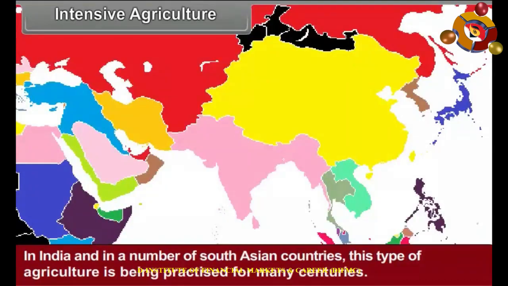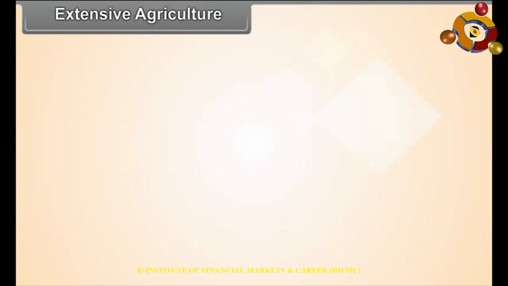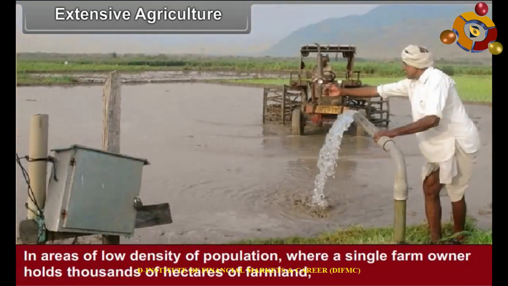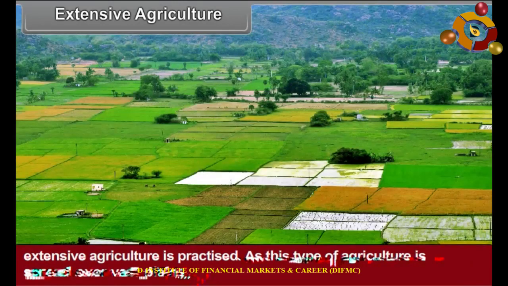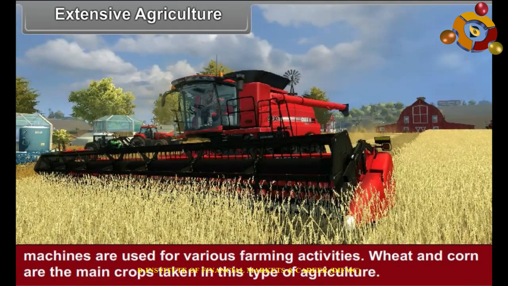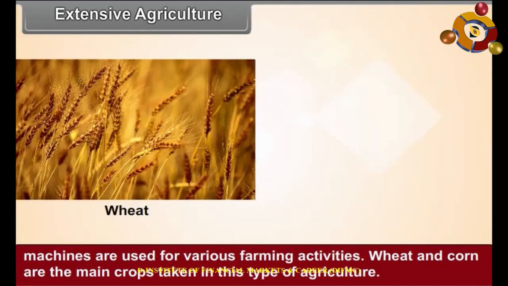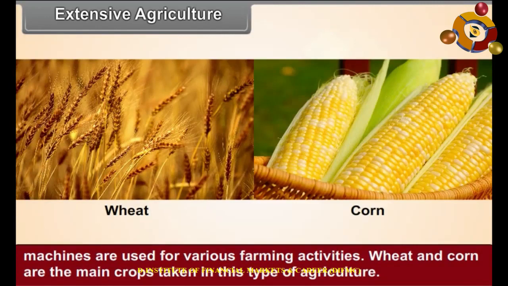In India and in a number of South Asian countries, this type of agriculture is being practiced for many centuries. Extensive agriculture. In areas of low density of population, where a single farm owner holds thousands of hectares of farmland, extensive agriculture is practiced. As this type of agriculture is spread over vast plains, machines are used for various farming activities. Wheat and corn are the main crops taken in this type of agriculture.